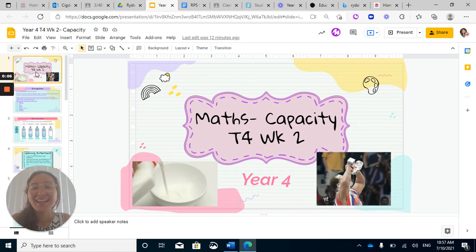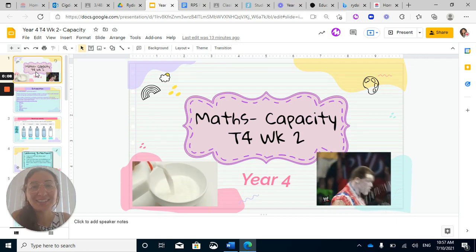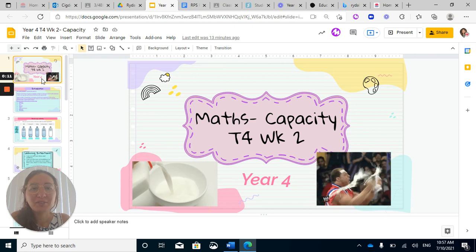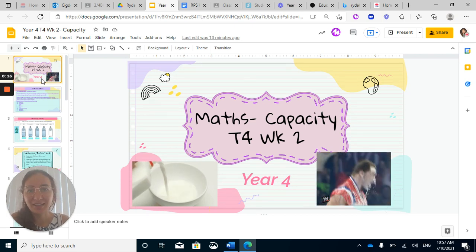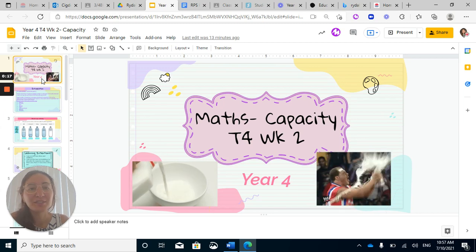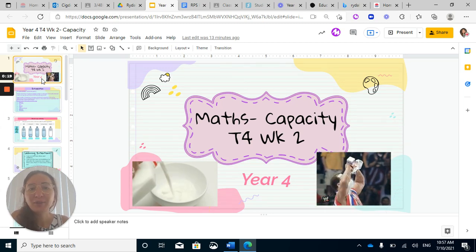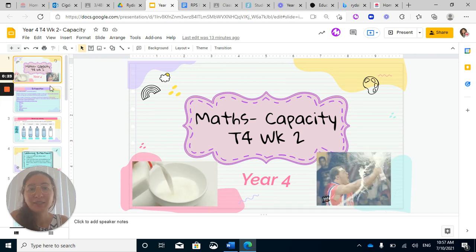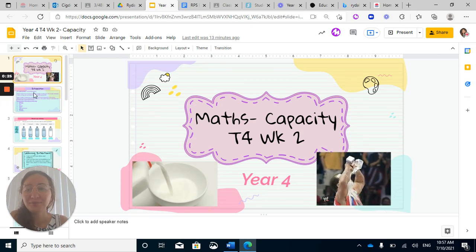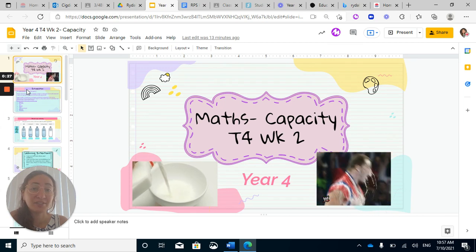Today's topic, or this week's topic, is capacity. Normally when we do capacity, we look into volume as well. Because we're not at school, we're going to just focus on capacity, and hopefully we can do as much as we can at home, and we will be doing volume at school. And this is because of resources.